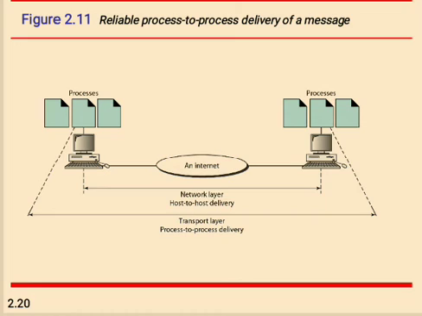The connection oriented service has three phases: connection establishment, data transfer, and termination or disconnection. I repeat once again: connection establishment, data transfer, termination or disconnection. These three are the connection oriented services.